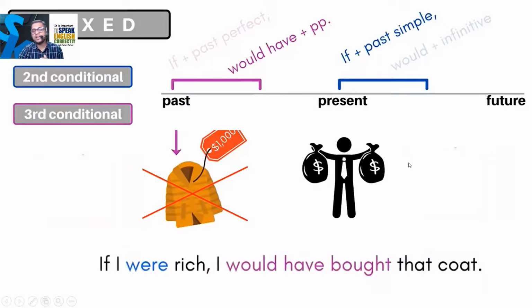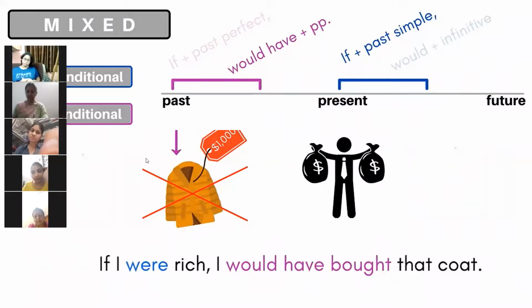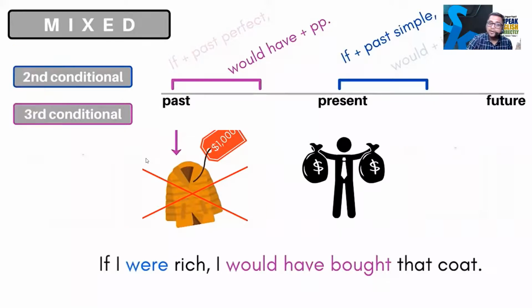So I can also say, if I were rich, I would have bought that coat. Okay. Or I can also say, if I had money, that is also right. If I had money, I would have bought that coat. Both are right. If I were rich, I would have bought that coat. If I had money, I would have bought that coat. So you can speak these sentences. Very good, Pooja. Very nice.